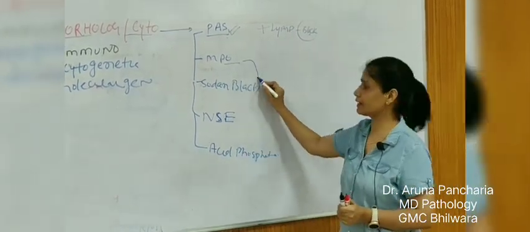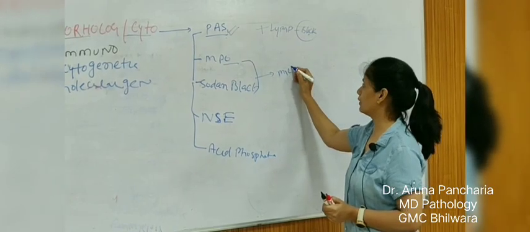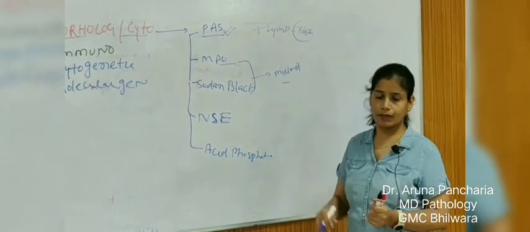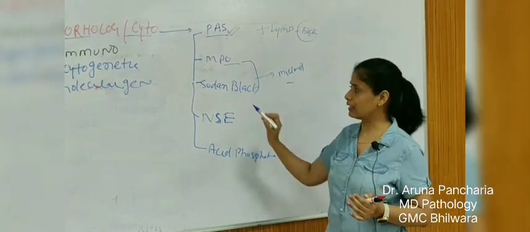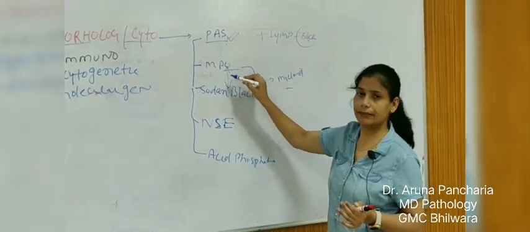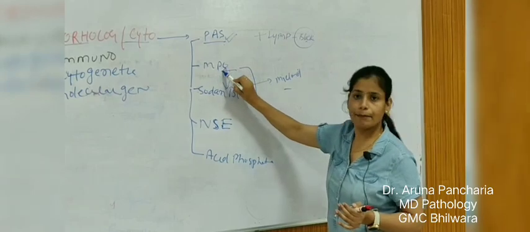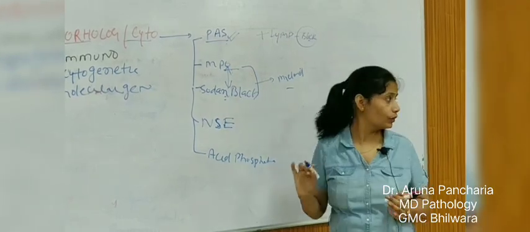MPO and Sudan black are specific for the myeloid lineage. All the myeloid series will show MPO positivity, and the two go together: as MPO is positive, Sudan black will show positivity.